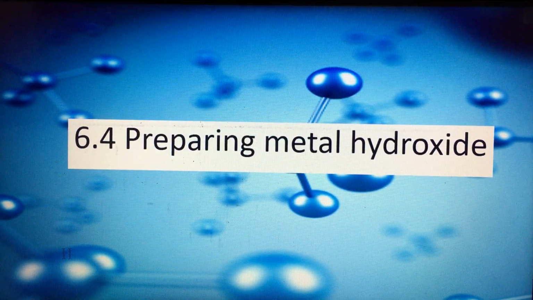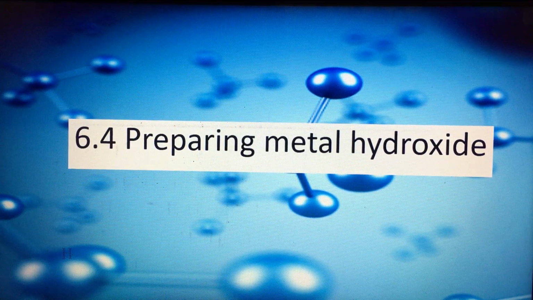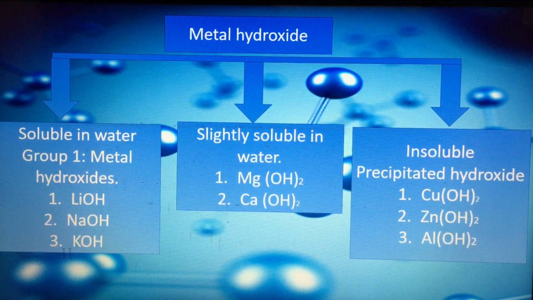Now we are going to start with a new lesson, 6.4, preparing metal hydroxide. Now, I think that you don't know what is meant by metal hydroxide and you did not hear before about preparing metal hydroxide. So, let's understand what a metal hydroxide is. So metal, as we know, we have metals, semi-metals and non-metals in the periodic table. And hydroxide is one of the groups that we studied before, OH. OH is the hydroxide group.